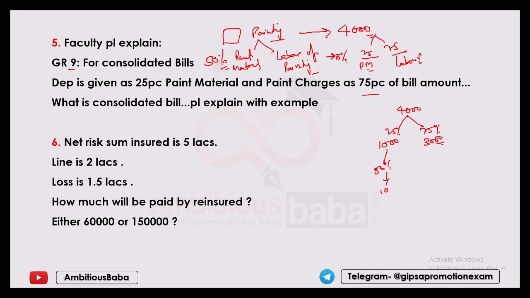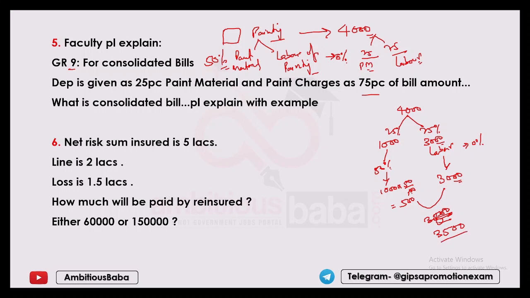So the payable amount will be only 1000 into 50 by 100, that is 500. For labor, depreciation is 0%, 100% is paid. So this complete amount of 3000 is paid. So the total amount paid is 3500. Many times numericals regarding this are asked a lot. So the amount of 3500 is paid here.